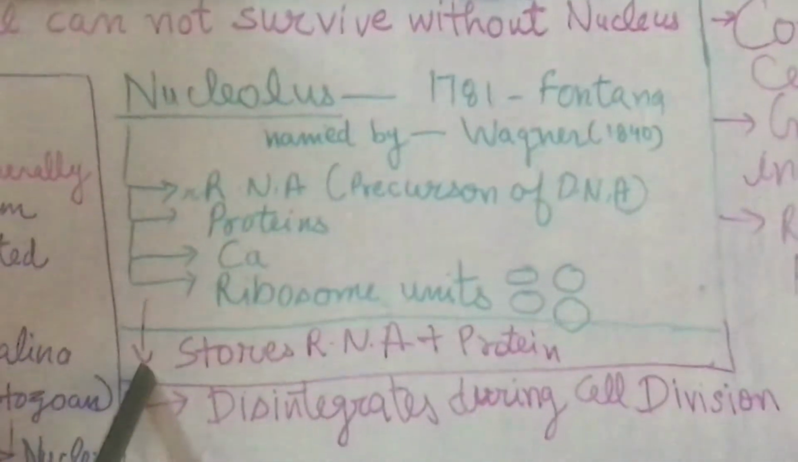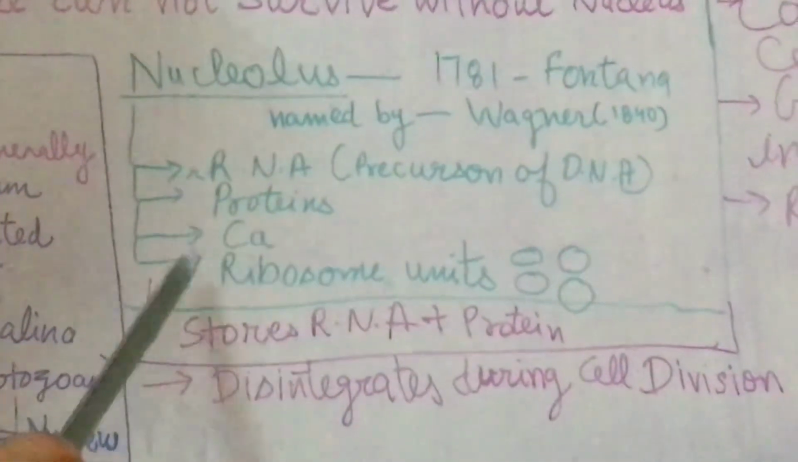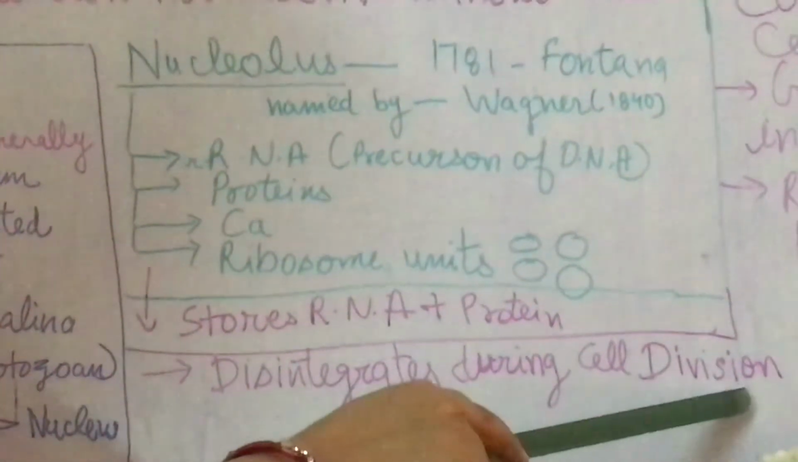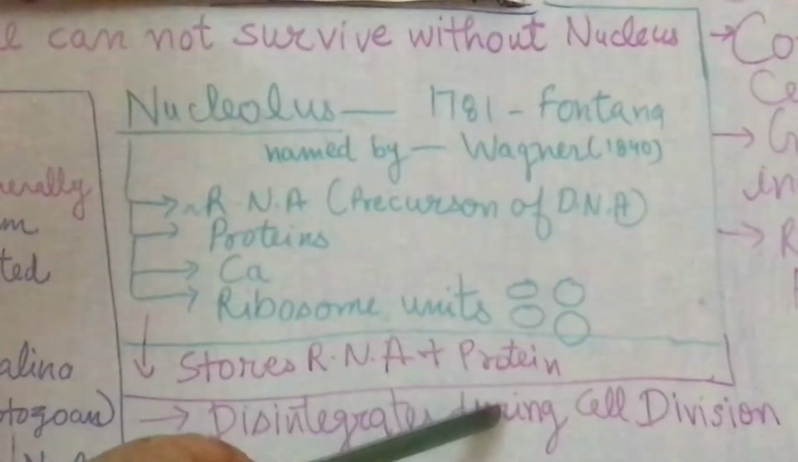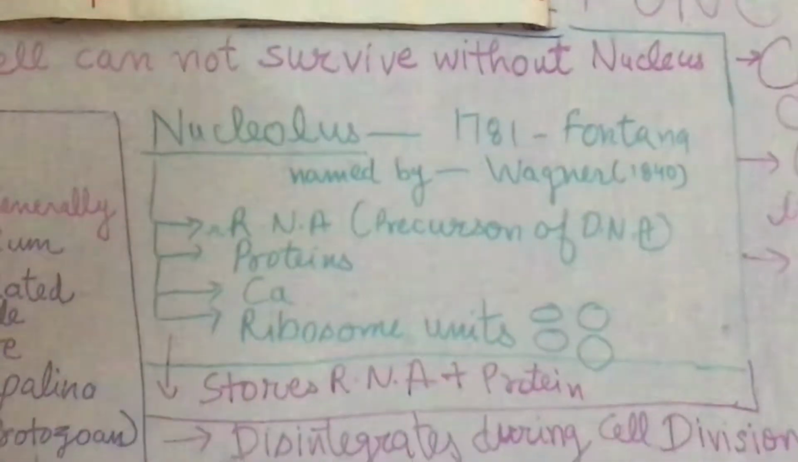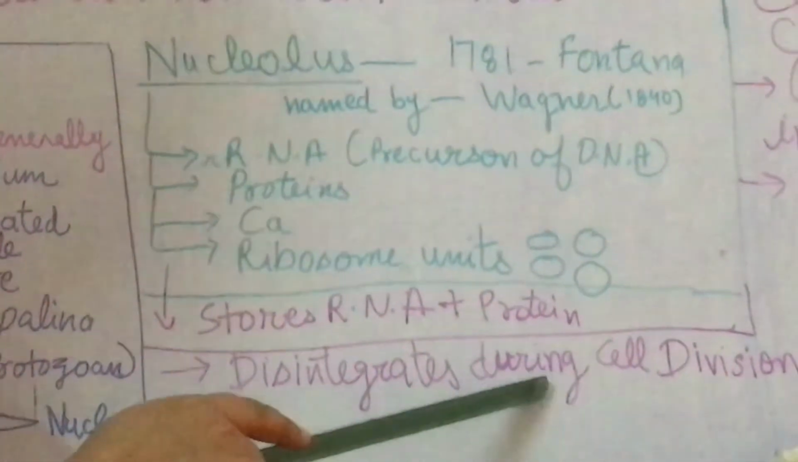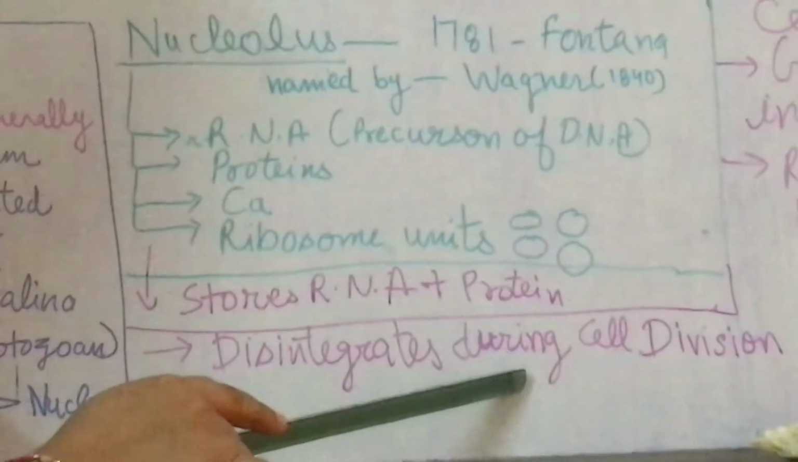What is the function of nucleolus? It stores RNA and protein. One important thing about nucleolus is it disintegrates during the cell division. That means when there is a cell division, the nucleolus disappears. But when the cell again comes into the completely developed stage, it will again become obvious and clear.